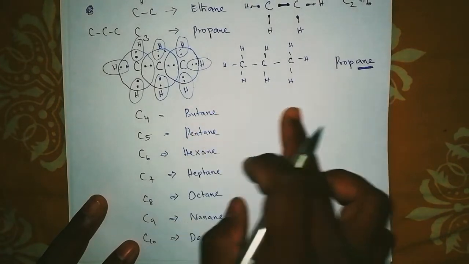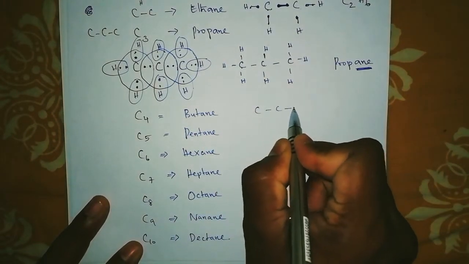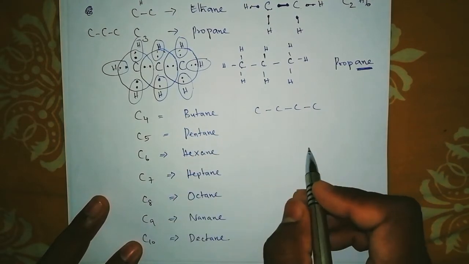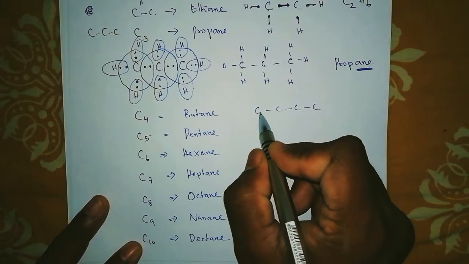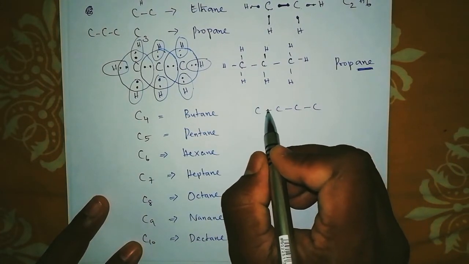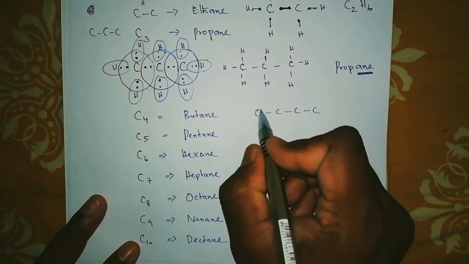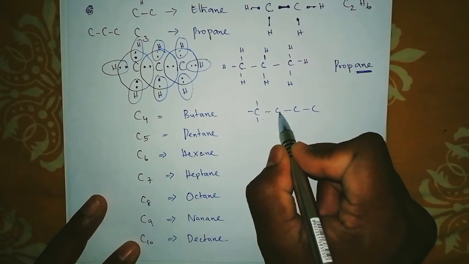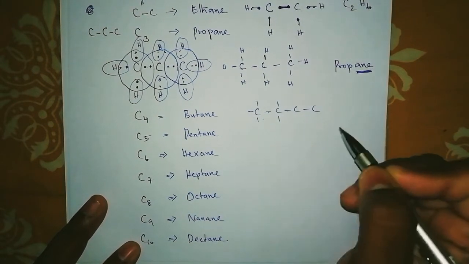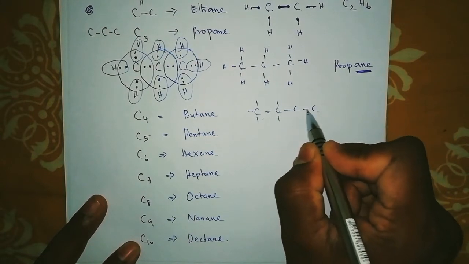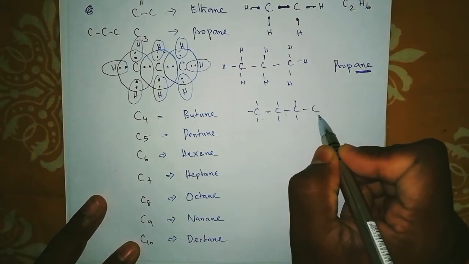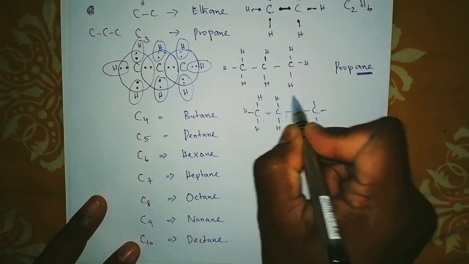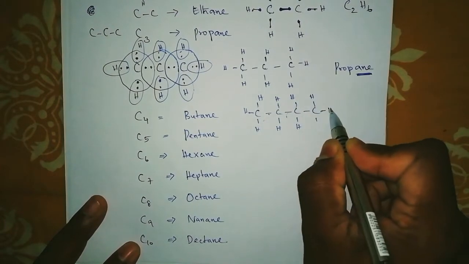Okay, so I can just make it like this: 1, 2, 3, 4 carbons attached with a single bond. So we write it as butane. So everywhere you can see this. Here you should not leave this carbon just like that. You have to attach hydrogen and then only it is completely satisfied. So 1, 2, 3. Already 1 is there. So 4 completely satisfied. And this carbon is having 1, 2 only. So it needs 4 to be satisfied. And this carbon 2 only. So here 2. 4 satisfied. Yes. So after they are satisfied, only then you have to write this hydrogen. So all these carbons are satisfied.